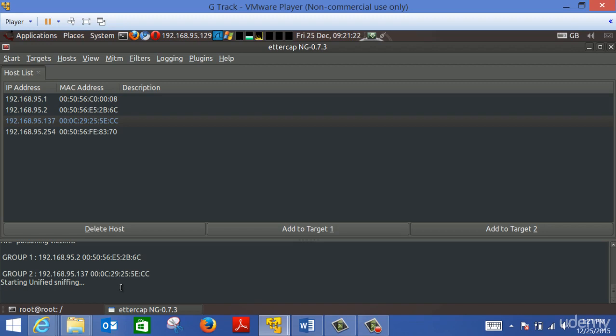But this is not all actually. This is just an introduction to this application. On the next video, we're going to see how to modify the attack. Let's do a DNS poisoning, for instance, where I can redirect people to other websites. So if they are going to Facebook, I'm redirecting them to a fake Facebook account, or Gmail or Hotmail. So we're going to do a DNS poisoning. We'll stop here, and in the next video we're going to take these tools and do an attack related to DNS poisoning. Thank you.